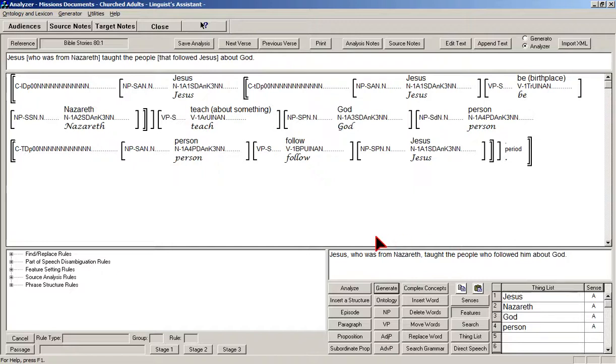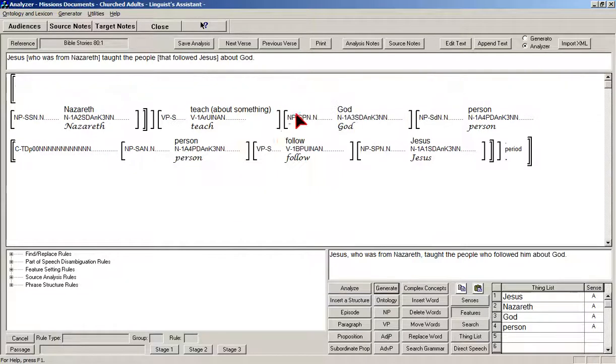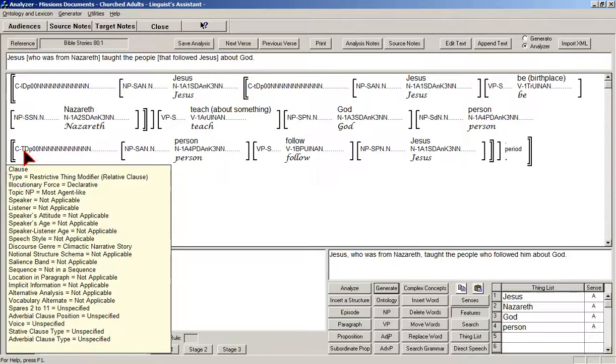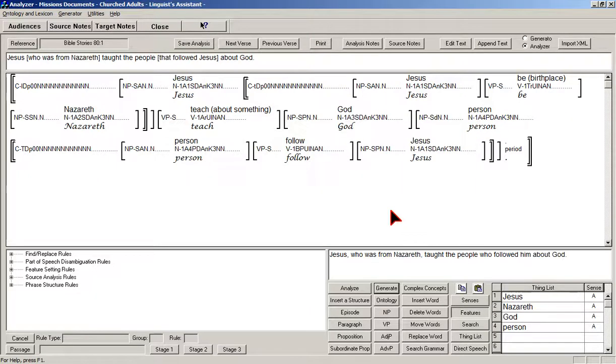So this shows the difference between the descriptive clause, and you can see that here. If you hover over the first one, it says type descriptive thing modifier. It's modifying the object Jesus. And the second clause, put the mouse over there, it says the type is restrictive thing modifier. It's restricting the interpretation of the word people. So that's the difference between restrictive and descriptive.